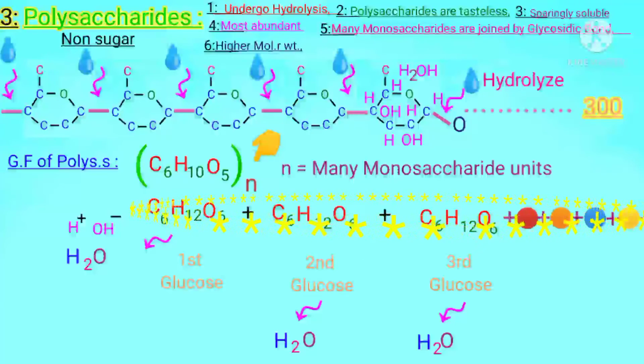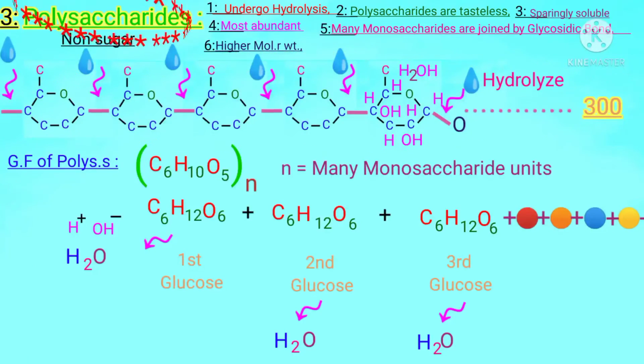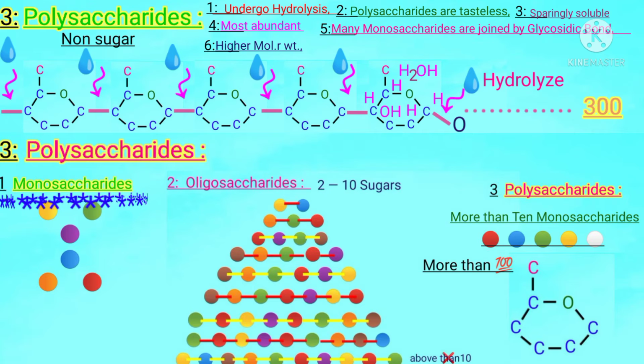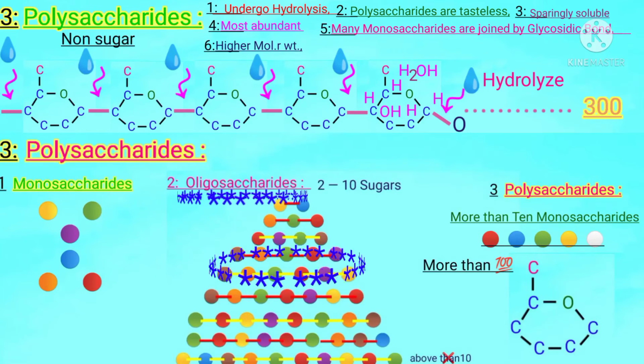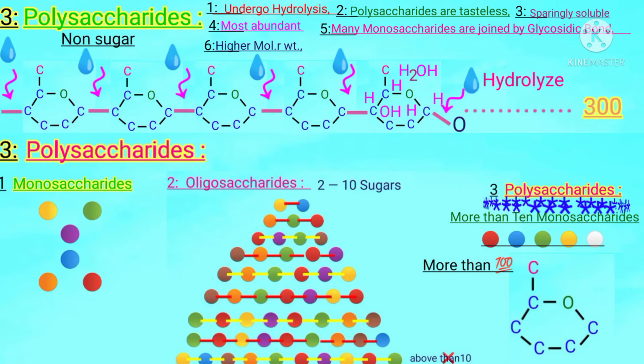Dear students, as we have seen, a large number of simple sugars are present in a polysaccharide. So these are the most complex carbohydrates. Why? How? Students, in monosaccharides, we have seen that only single and simple sugars are present. In oligosaccharides, 2 to 10 sugars are joined. But in polysaccharides, students, many sugars are joined, up to many thousands.